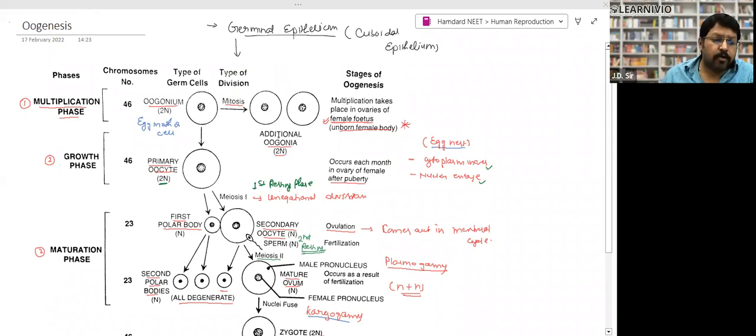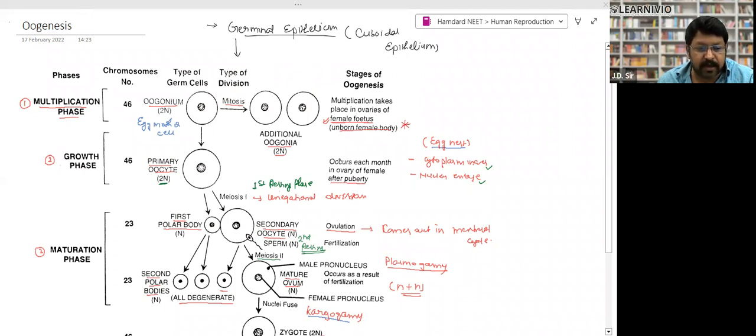Then what happened? From this point of time to the achievement of puberty, the growth phase takes place, right? It's a very long phase, right? So in the growth phase, the primary oocyte is produced. The primary oocyte is also a diploid cell. So what is the difference between oogonium and primary oocyte? Actually, the primary oocyte has almost double the size of the oogonium. It has double the genetic content, meaning DNA, and double the protoplasm, right? And it occurs each month in the ovary of the female after puberty, right?